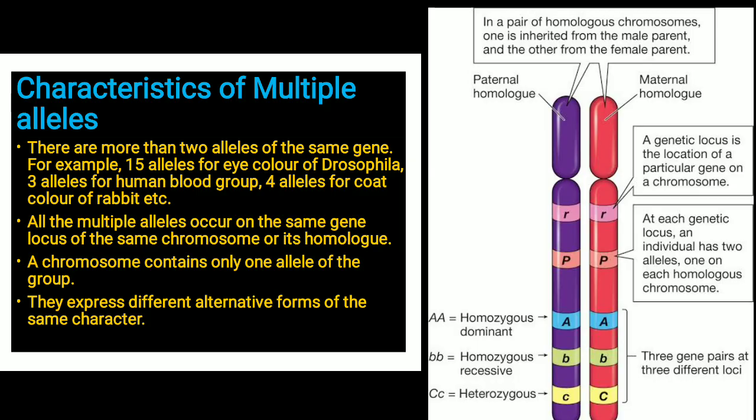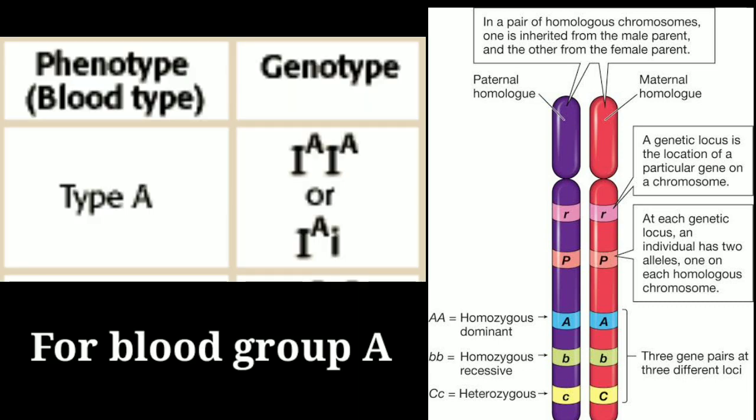Then third comes, a chromosome contains only one allele of the group. As I have said, for example, let's take the blood group allele in case of human beings. We know that there are 3 alleles to represent the blood group. Now in case of a person who has blood group A, the alleles can occur as capital I A, capital I A, which is the homozygous condition, or it can occur as capital I A and capital I O.